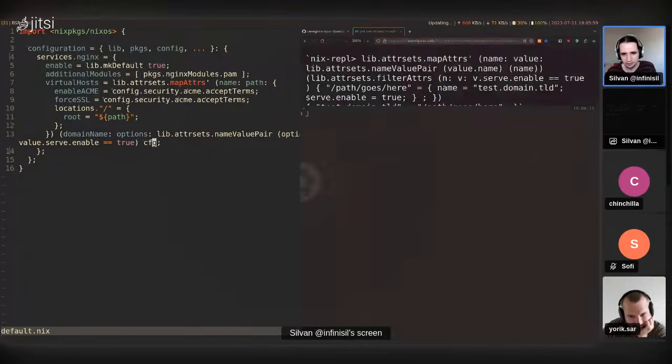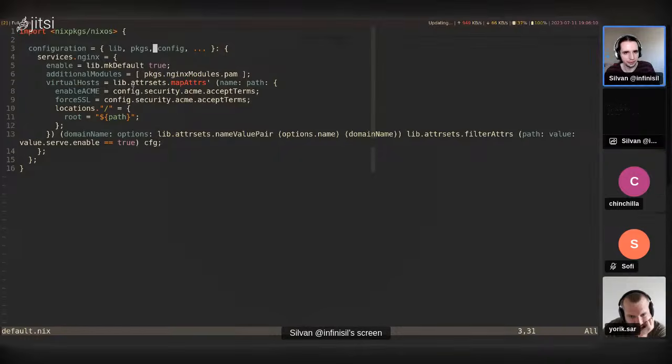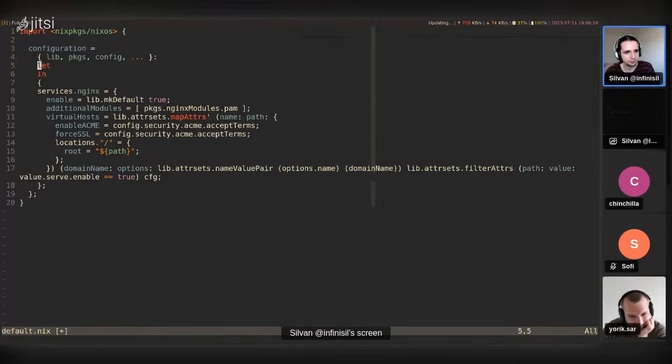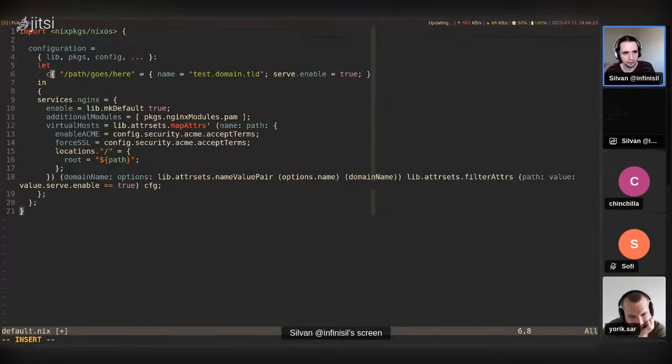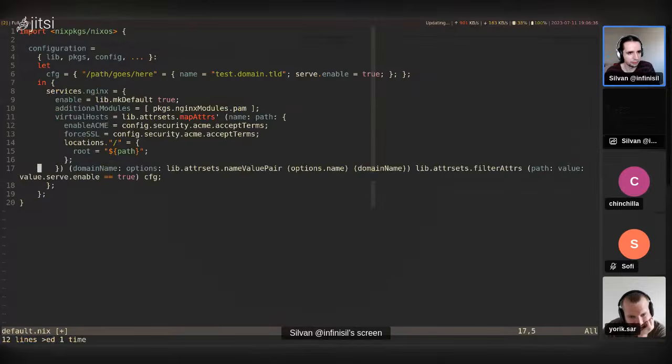So this is the same thing as here. Oh, right. So the config is this attribute set here. Correct. So I'm just going to define it up here. Let me do it in this function here. So I'm just going to do cfg like this, and another closing one here. And I think this is good to go. All right, good to test out at least.